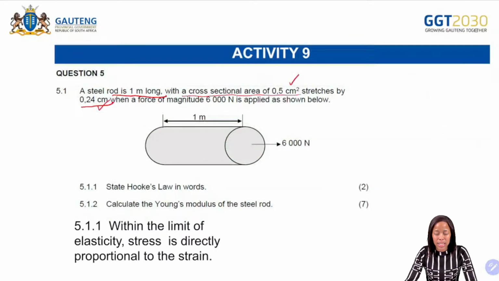5.1.1: State Hooke's law in words. Within the limit of elasticity, stress is directly proportional to the strain. Again, remember definition. You need to define according to the examination guideline. Then we have 5.1.2. It says calculate the Young's modulus of the steel rod.